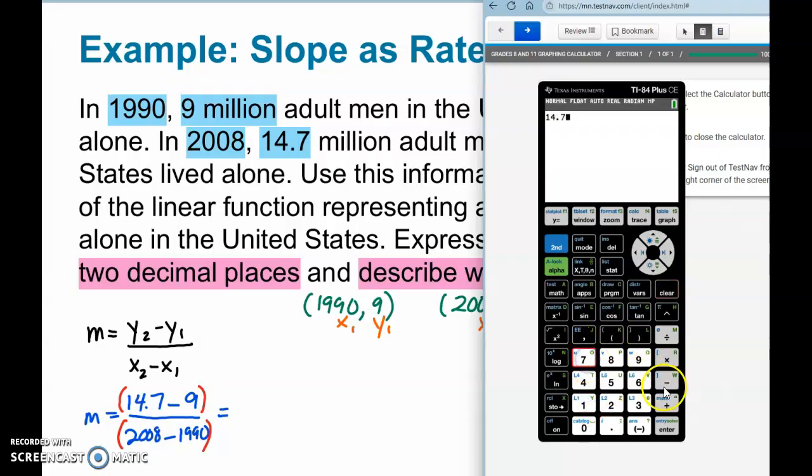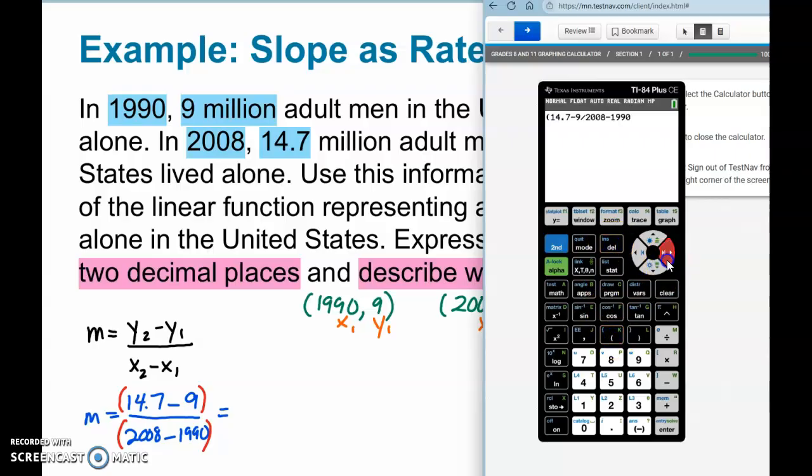Because let me show you. If I write this, it's nice that with these calculators you have the large display because you can do this all in one step and let the calculator do the work. However, if you write it like this, the calculator is following the order of operations, and it's going to do the division first here, and then it's going to do the subtraction. So in order for us to tell the calculator what to do, we need to put in parentheses.